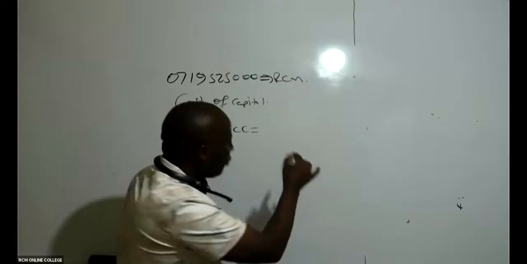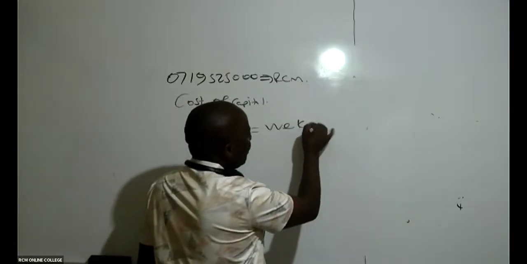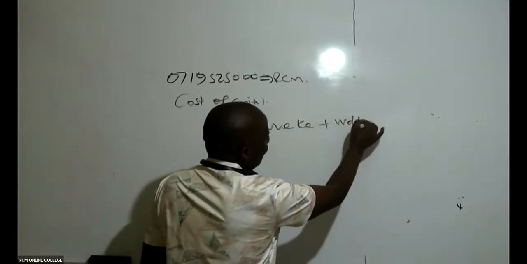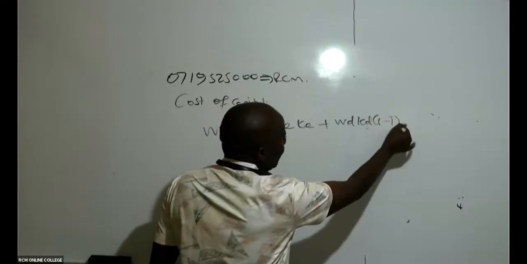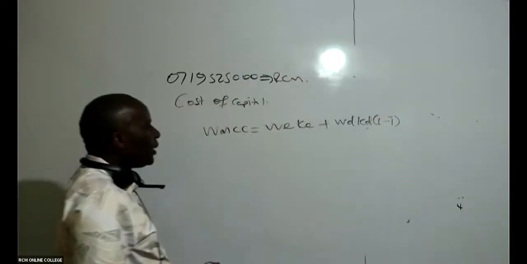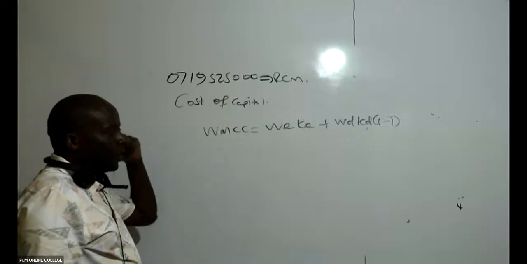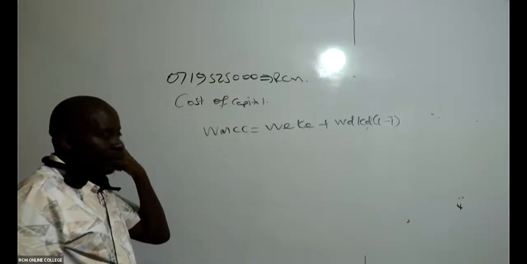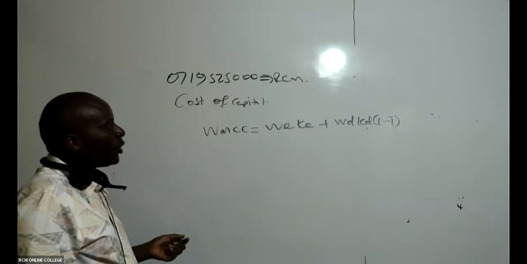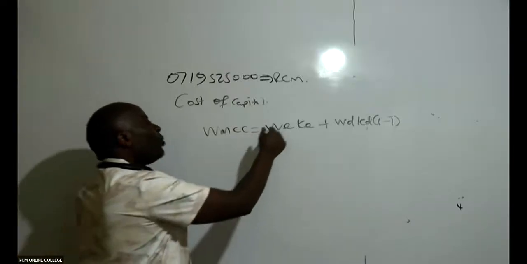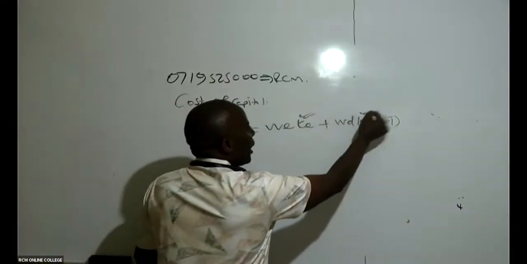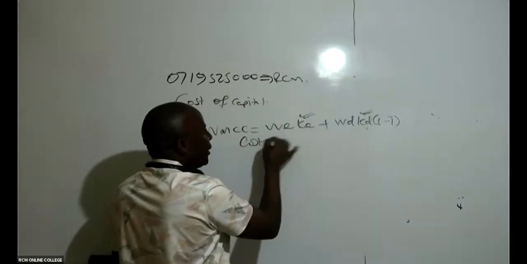To get our WMCC, I will take the weight of equity, cost of equity, and the weight of debt, cost of debt, times 1 minus T. The same formula would have been applicable if we had that WACC. So the first thing that I need to do is to compute these items here. Come and give us the cost of equity.